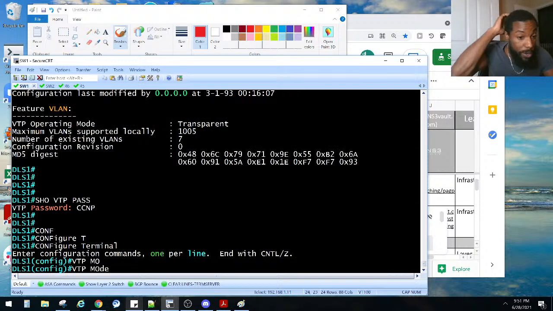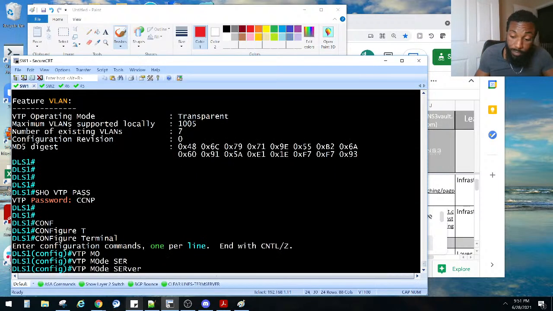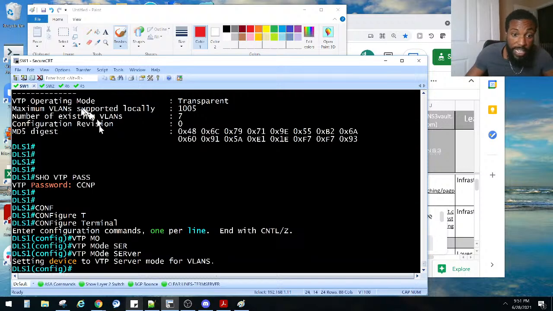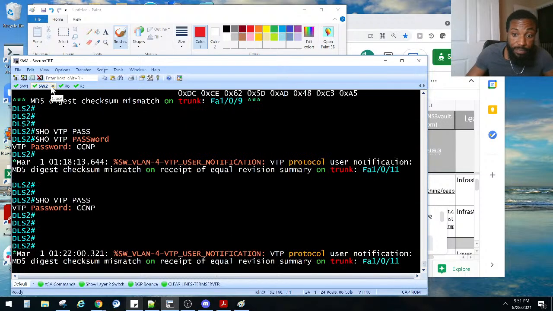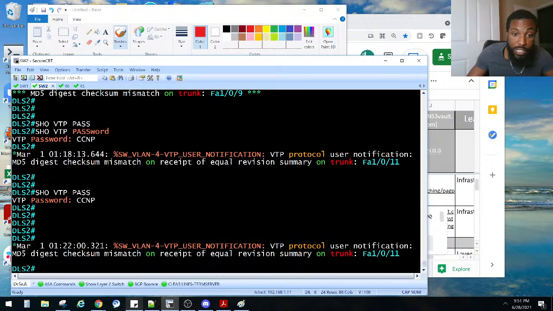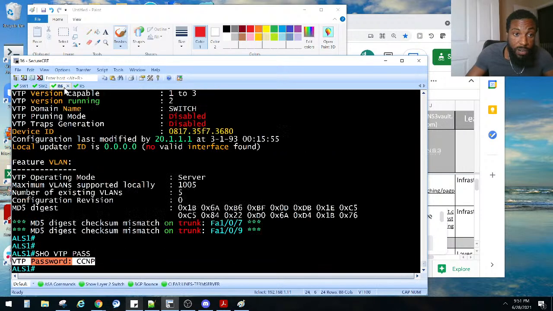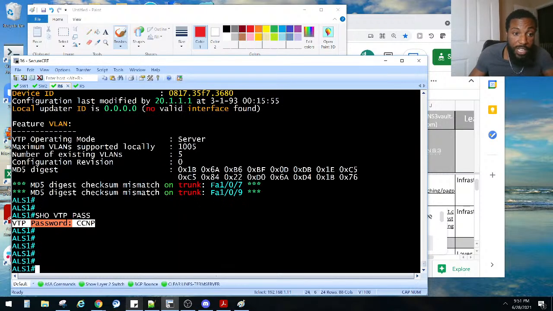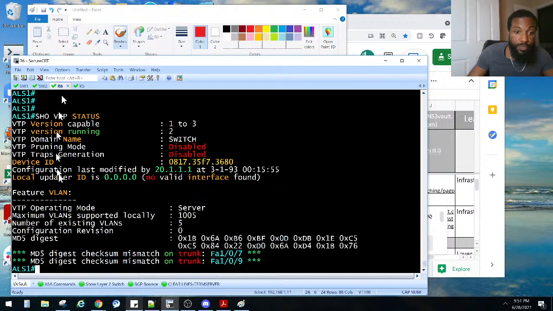VTP mode server. Setting it as the VLANs. Let's see. Did it fix it? We got a mismatch receipt right there. Do we have a mismatch now? Let's do a show VTP status. That did not fix the problem.